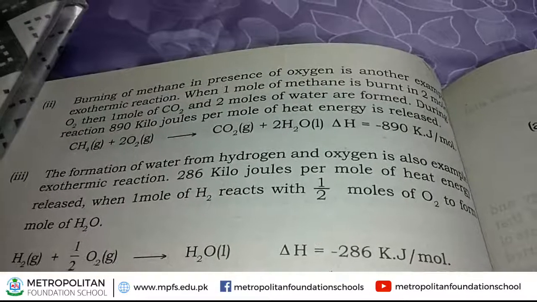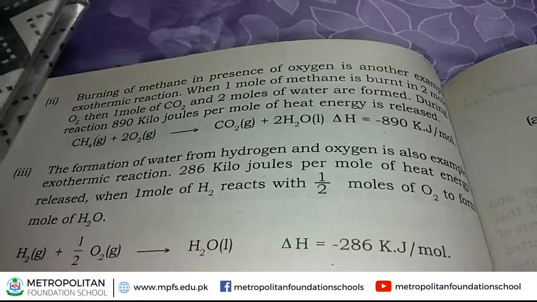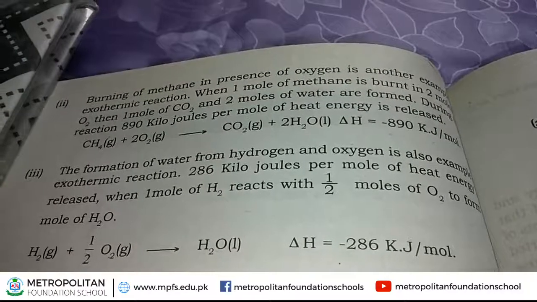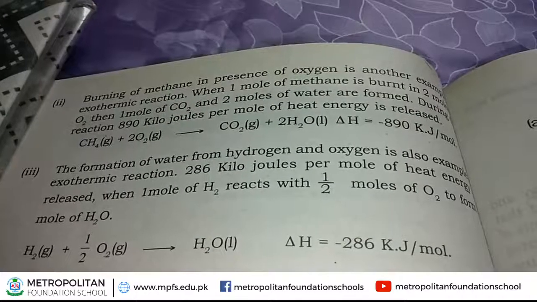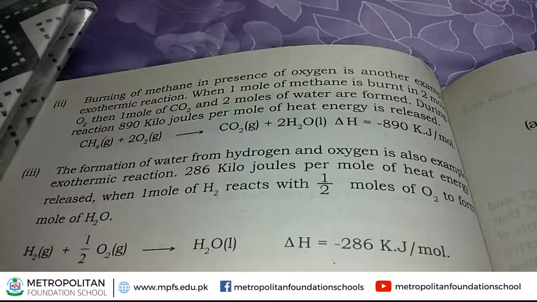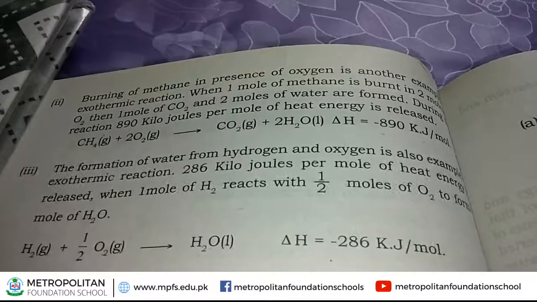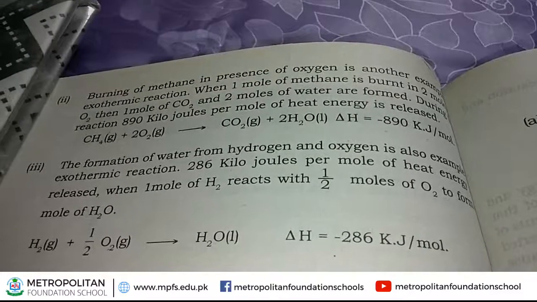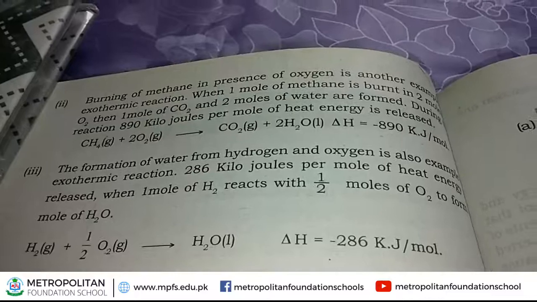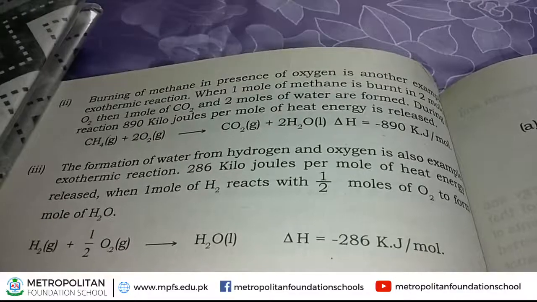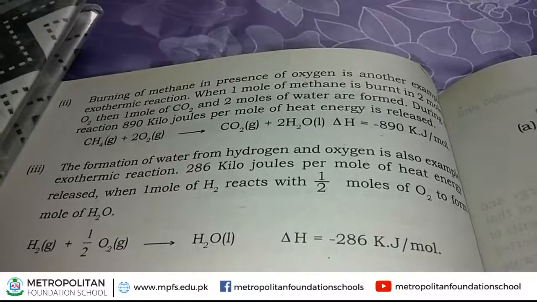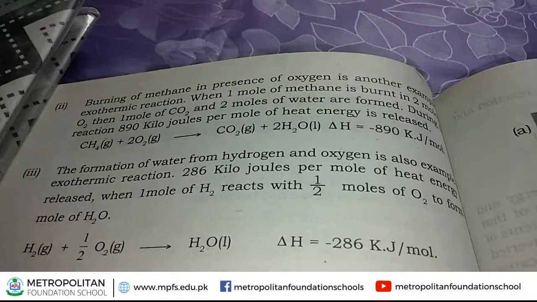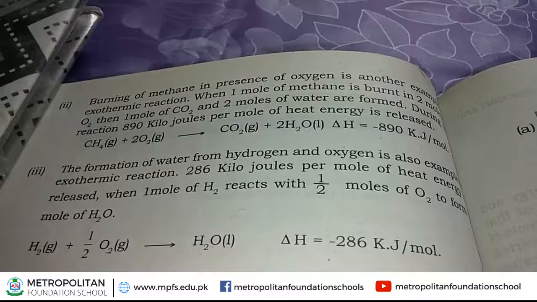When hydrogen and oxygen are combined, then a water molecule is formed. During this reaction, heat energy is released, that is 286 kilojoule per mole.